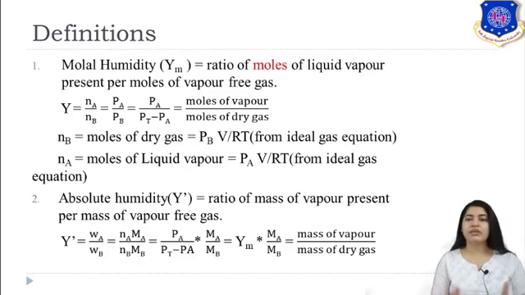Now Na and Nb can be represented in the form of partial pressure, so that I am doing. Partial pressure of A upon partial pressure of B, which is also represented as partial pressure of A upon total pressure minus partial pressure of A, into molecular weight of A upon molecular weight of B. It's very clear, you just have to do the substitution. That is equal to molar humidity into molecular weight of A upon molecular weight of B.